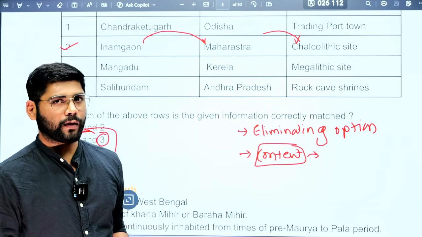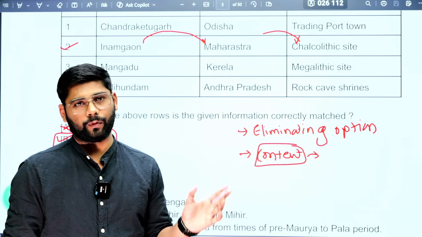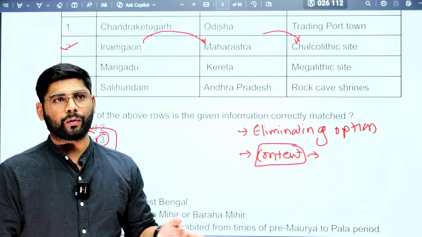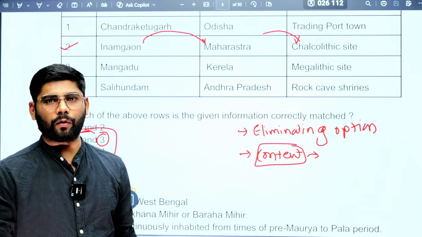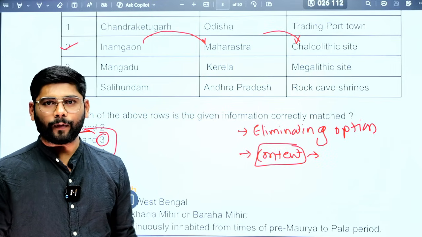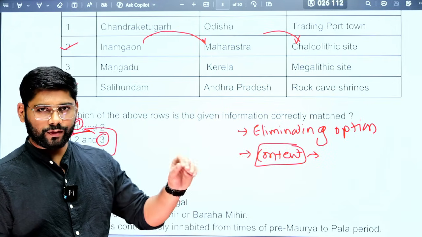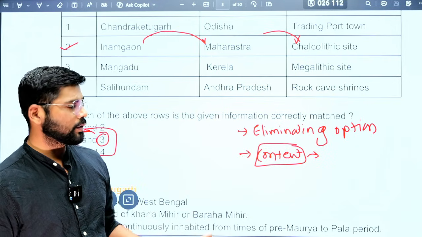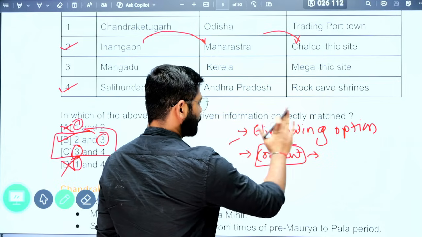Now, to reduce your task: if you sit and start analyzing all the question papers from 95 to 2025, it will take a minimum of 1 month per subject. So if you start from now, by the end of prelims you will hardly finish 1 or 2 subjects. To reduce your effort, I have brought this particular initiative where we are going to see the options.